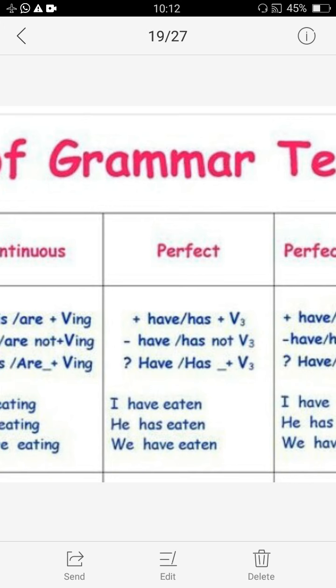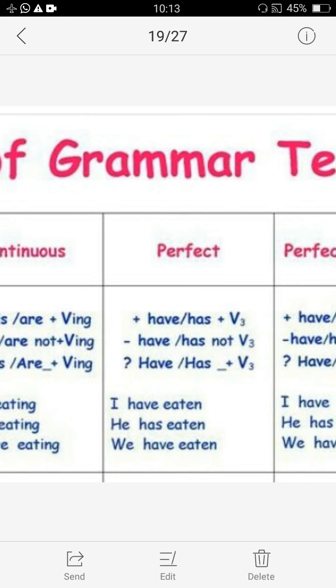The structure is subject plus has or have. Two helping verbs here we have, has and have. Remember, these two verbs, has and have, are the main indicator, you can say, which tells it is perfect tense. Has or have is always used in perfect tense. And then remember, whenever you use has and have in perfect tense, we always use the verb's third form after that. Verb always comes in third form in perfect tense.